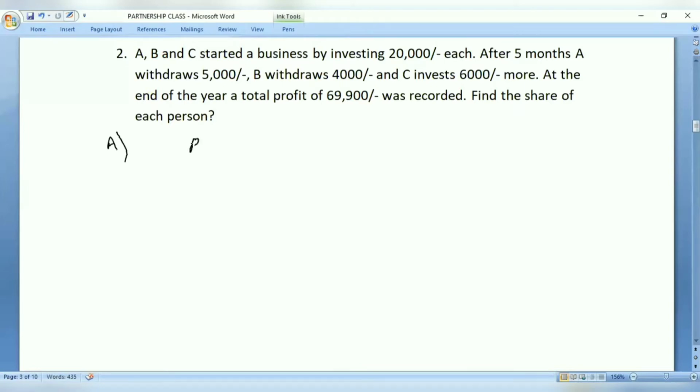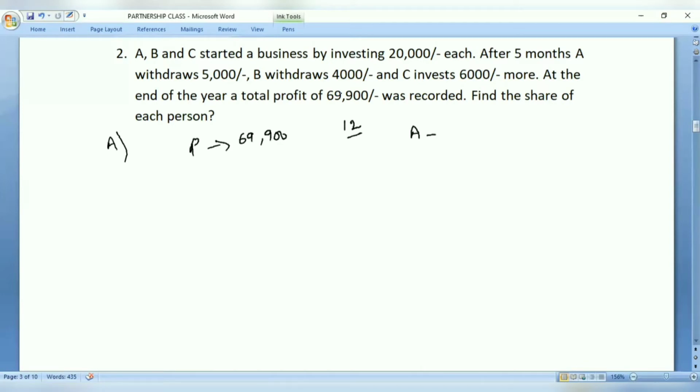First, find out what is the profit made. That is 69,900. Now, A, how much time he invested, sir? From the total 12 months that we are calculating, A invested some amount of money, but after 5 months, that means from day 1 or first month onwards, for first 5 months, A invested some amount of money, that is 20,000.